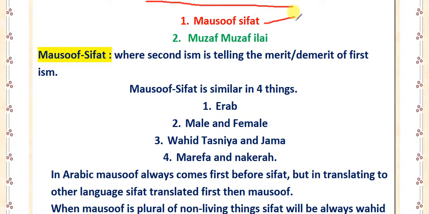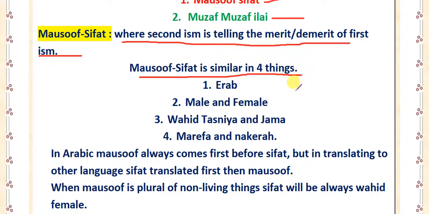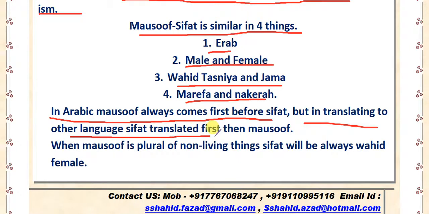There are two types of murakkab-e-naqis: first mawsuf sifat and second muzaf ilayhi. What is mawsuf sifat? It is where the second ism tells the merit, demerit, quality or disquality of the first ism. The mawsuf and sifat are similar in four things: i'rab; muzakkar muannas, that is gender; wahid tasniya jama, that is quantity; and marifa nakira, that is general and special. In Arabic, mawsuf always comes before sifat, but when translating into other languages, sifat is translated first, then mawsuf.